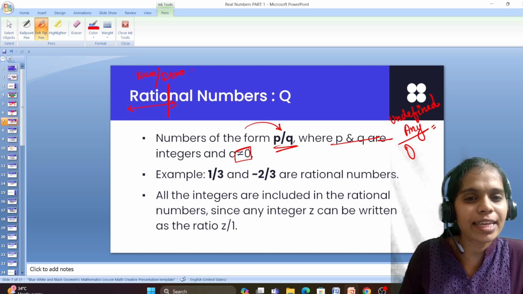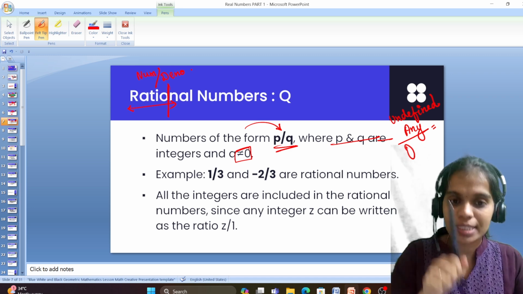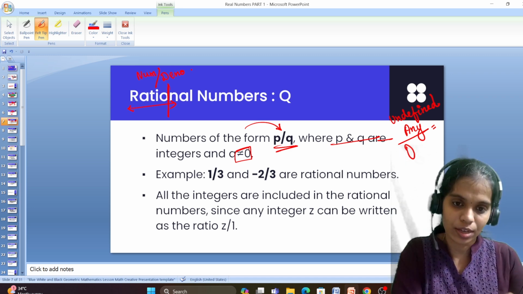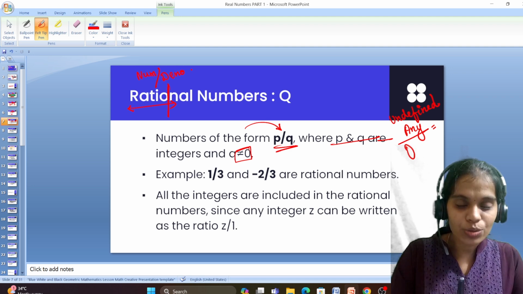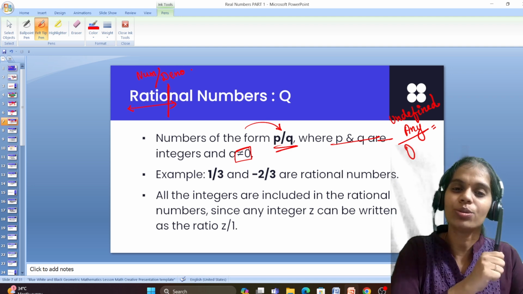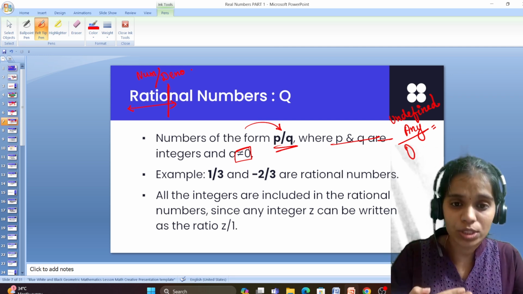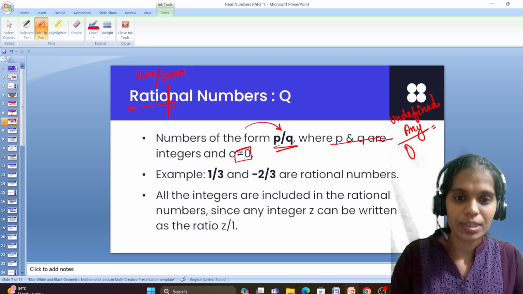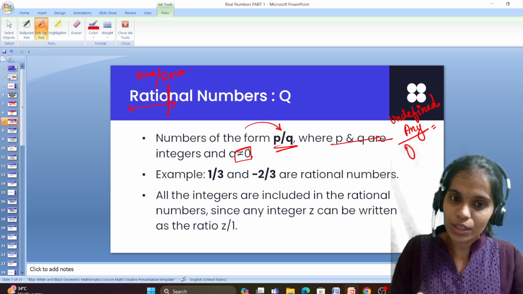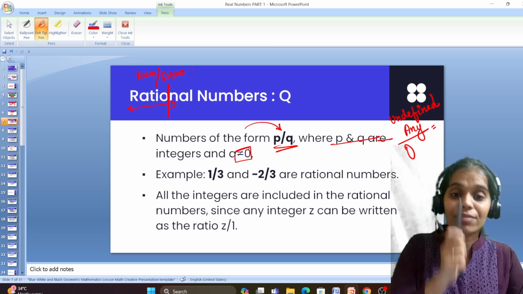Can the numerator be 0? Yes, obviously it can, because our property states only for the denominator. What does it state? P by Q, P and Q are integers where Q is not equal to 0. Which means P can be 0, P can be positive, P can be negative. Next, Q can be negative, Q can be positive, but Q can never be 0.